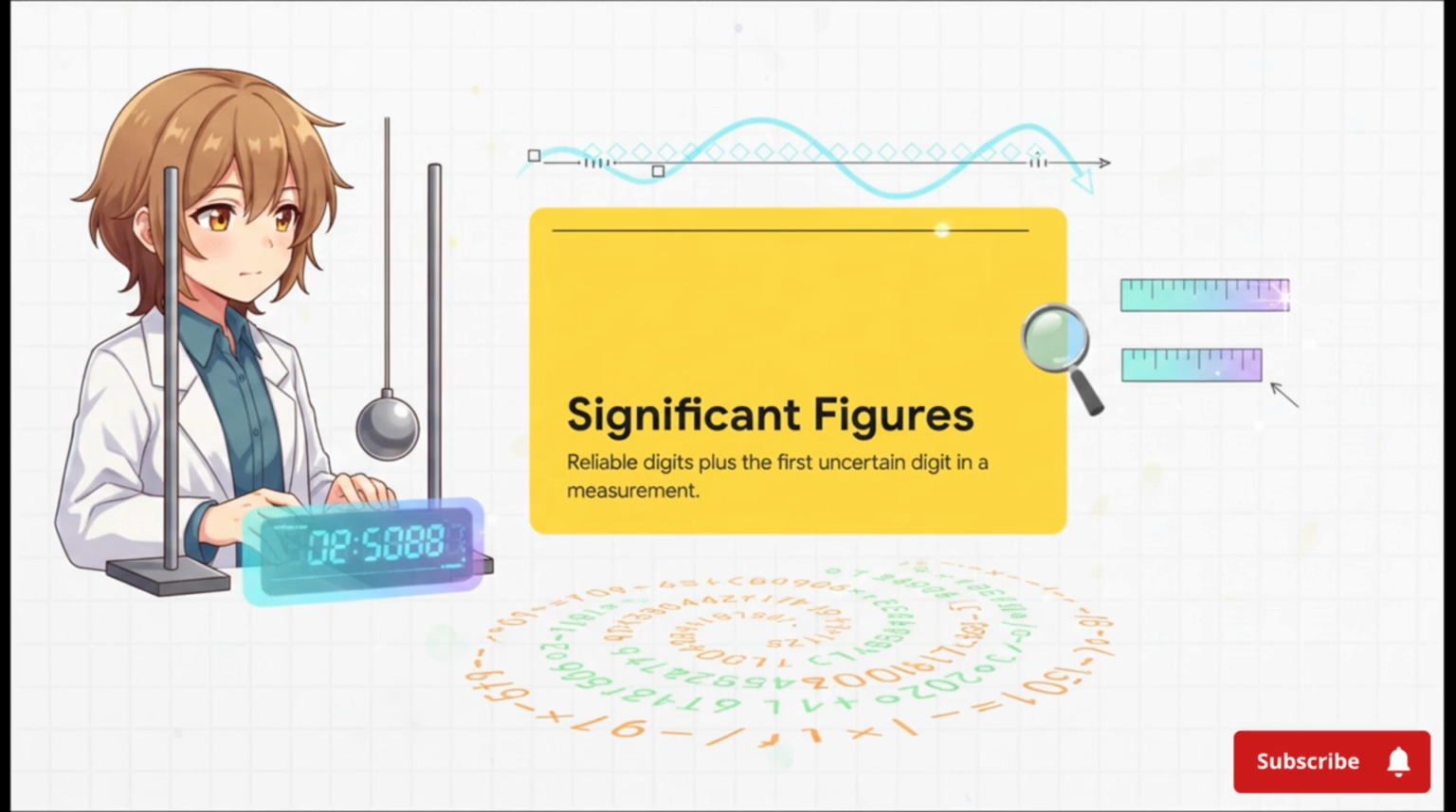For example, let's say you're timing the swing of a pendulum, and you write down 1.62 seconds. Well, the 1 and the 6 are absolutely certain, but that final 2? That's kind of just an estimate. It's your first uncertain digit. So altogether, that gives you 3 significant figures.